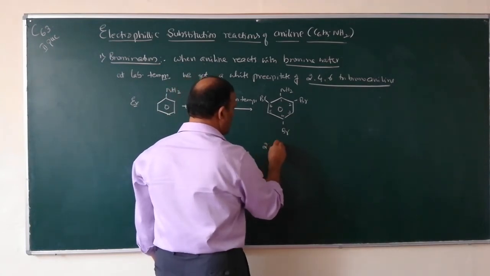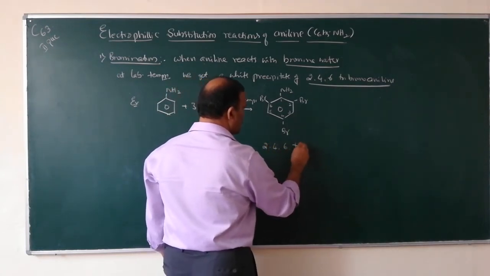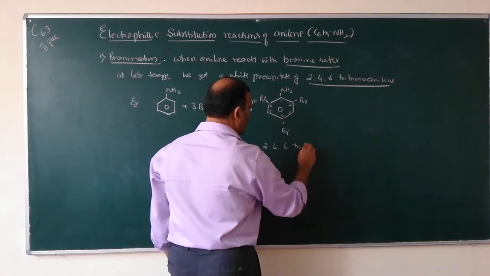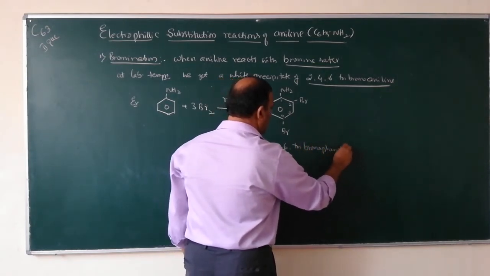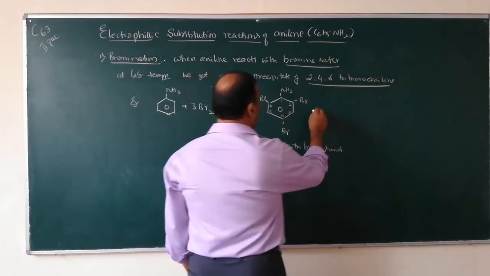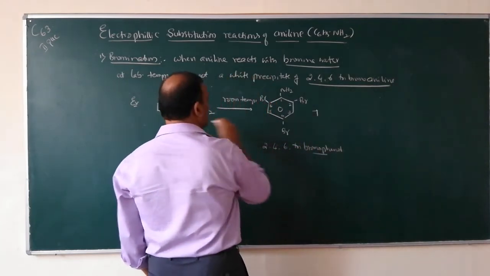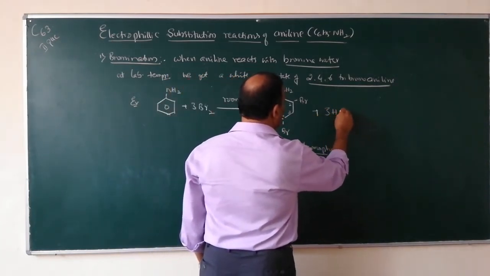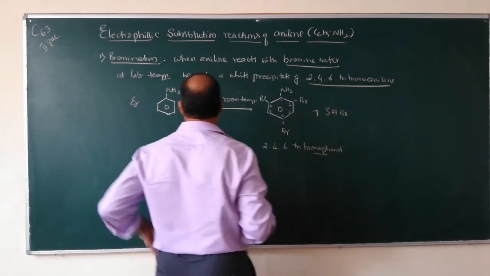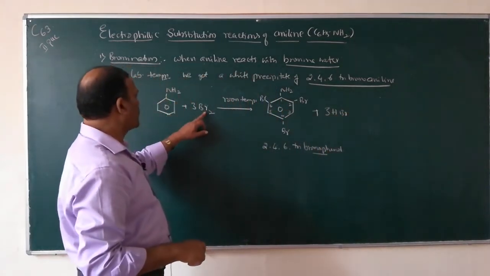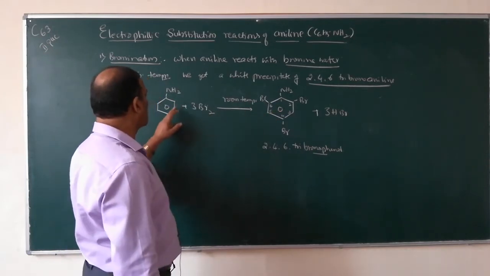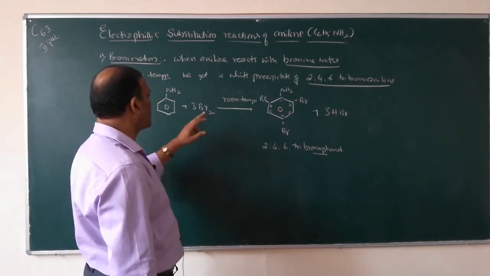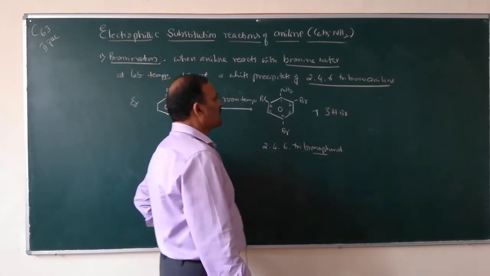Therefore, it is called 2,4,6 tribromoaniline, plus 3HBr. Here the hydrogen atoms combine with bromine atoms, so 3 hydrogen atoms combine with 3 bromine atoms forming 3HBr.